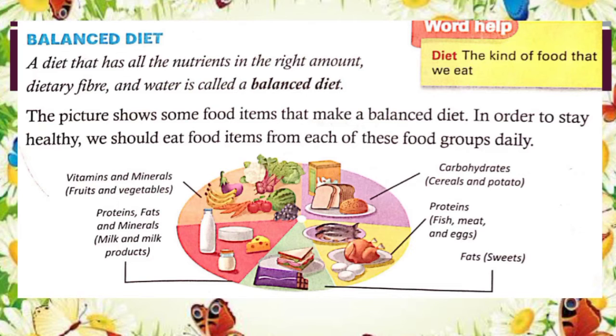Next, the picture shows some food items that make a balanced diet. In order to stay healthy, we should eat food items from each of these food groups daily. As you know, the key to healthy eating is to enjoy a variety of nutritious foods.